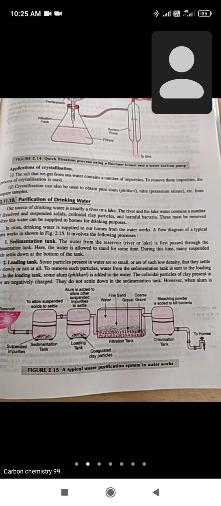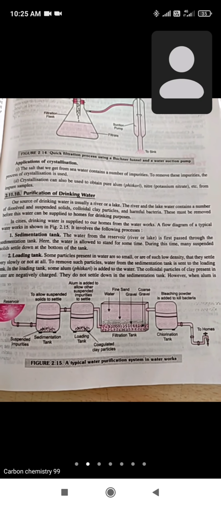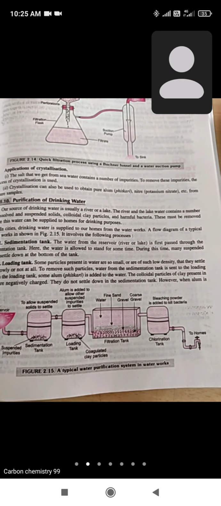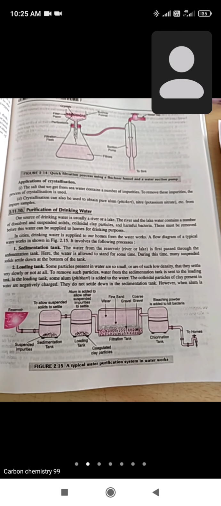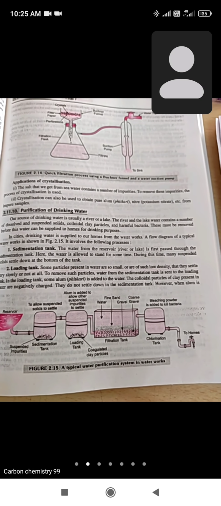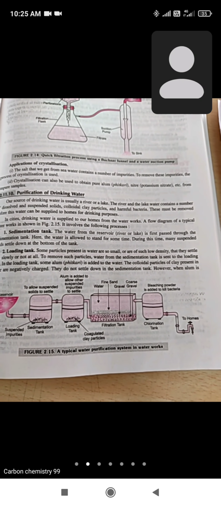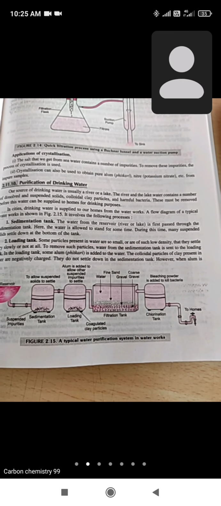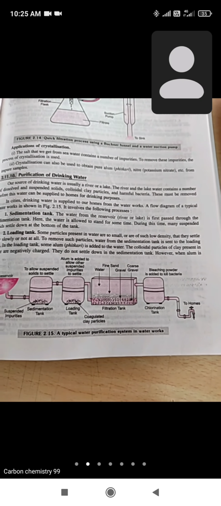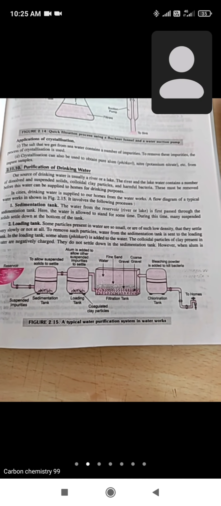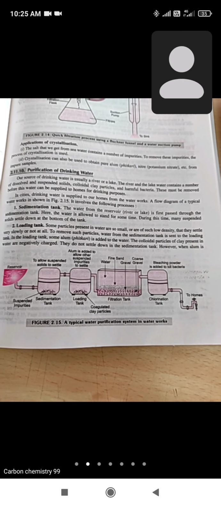Okay, we are discussing here purification of drinking water. Second chapter only, last topic, that is element or compound and mixture के बाद we are discussing purification of drinking water. Okay, how to purify a drinking water.